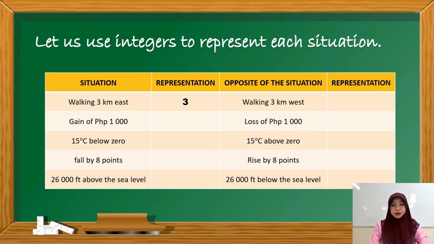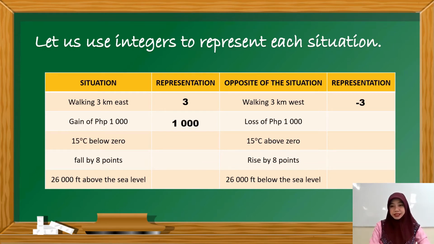Walking 3 kilometers west. We know that east is on the right side, so therefore, west is on the left side. And on the left side of a number line are the negative integers. So this situation is represented by a negative integer, negative 3. Now let's proceed with the second one.